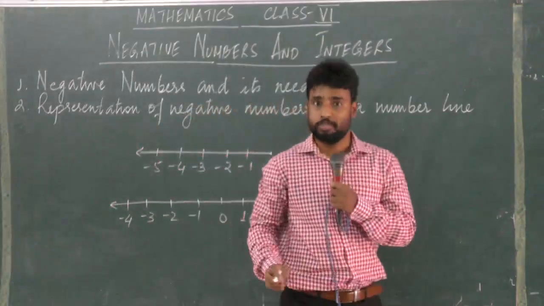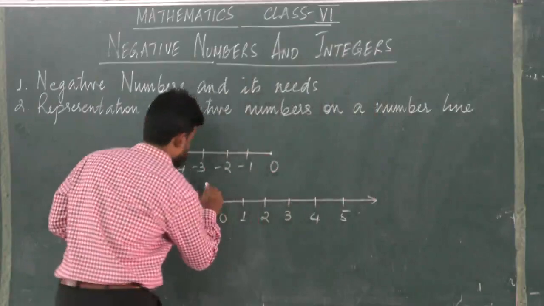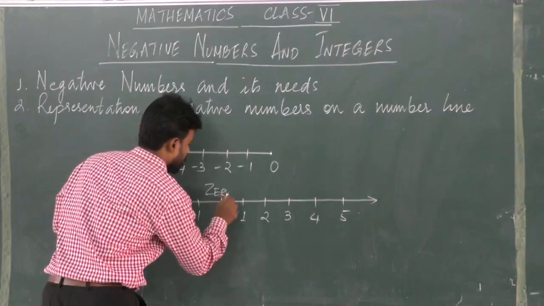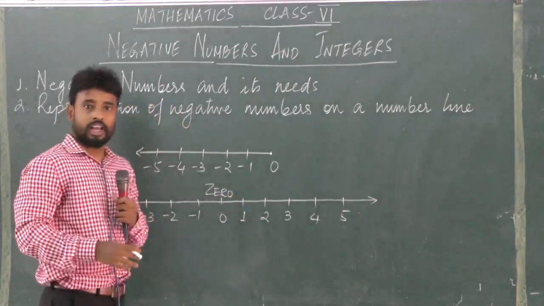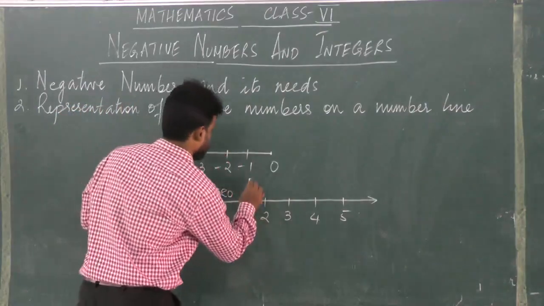So here we have a number line. In the middle we have 0. On the right hand side, we have all the positive numbers.